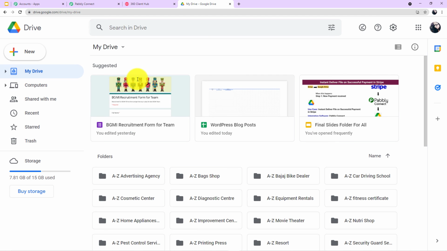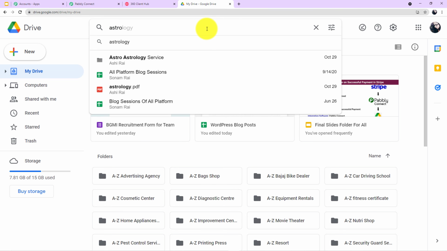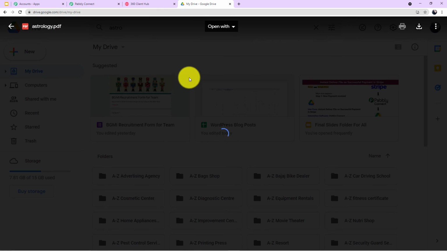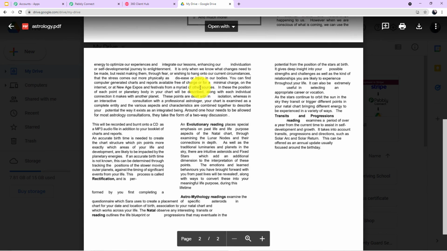Okay guys, so this is my account on Google Drive. Okay, here I have uploaded the PDF file. Let me show it to you. So this is the PDF file, astrology PDF. Let me show it to you how the PDF looks. Okay, here you can see this is the PDF file which we will send to our customers.